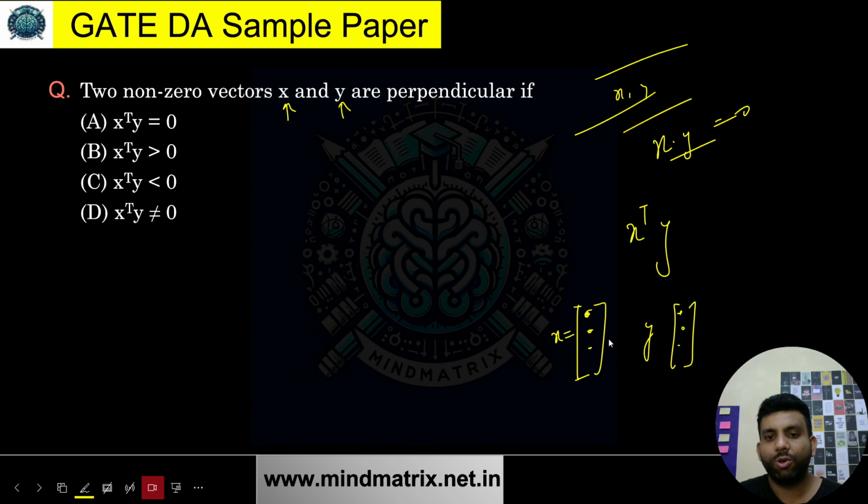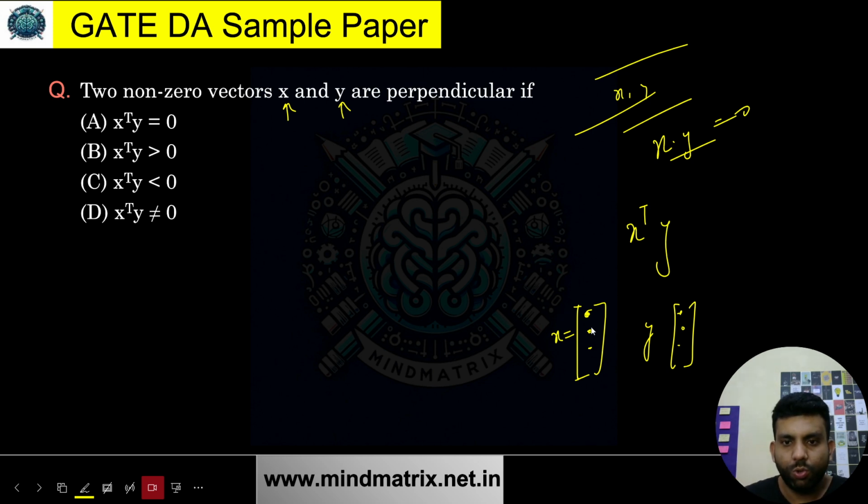So if I would like to do that, what should I do? I just transpose it, convert it to a row vector. Vectors by default, within data science and ML, are column vectors only. Though we have terms like column vector and row vector, by default, whenever we talk about a vector, it's the straight, vertical one, which is the column vector.